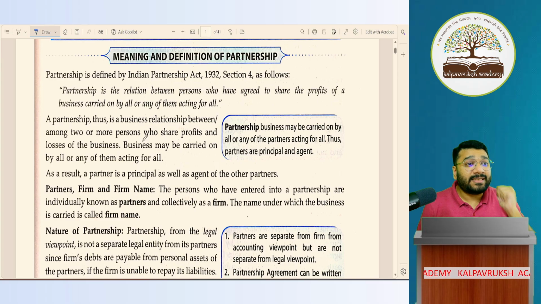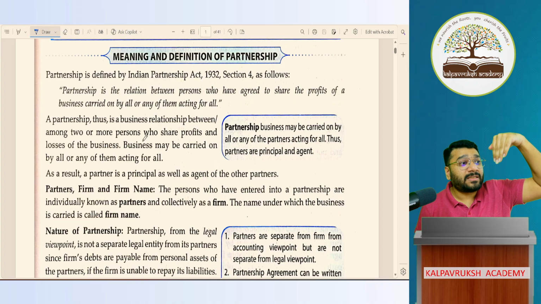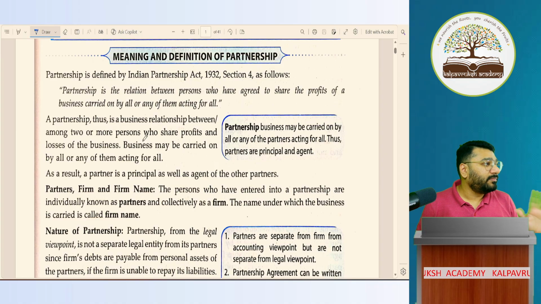This 50 limit is set by whom? Central government. Who has given the power to central government to set the limit? Law. Law means company law. Through company law it is coming from the parliament. Okay. Law has given the central government the power to set the maximum number of partners. How much? 100. Any problem?